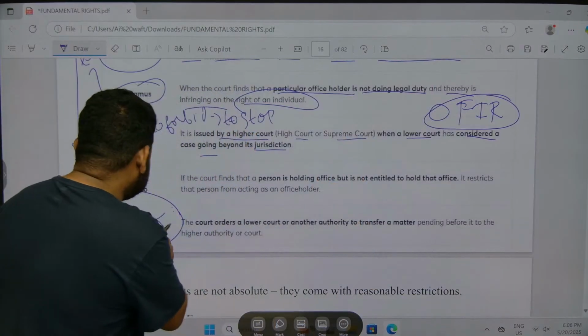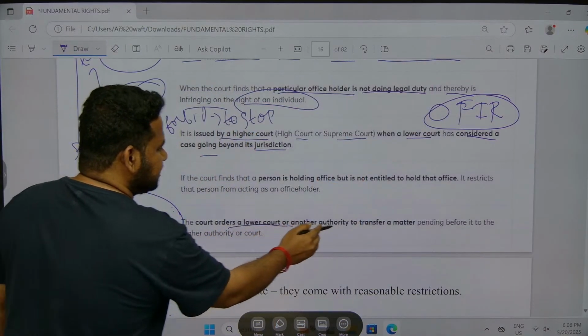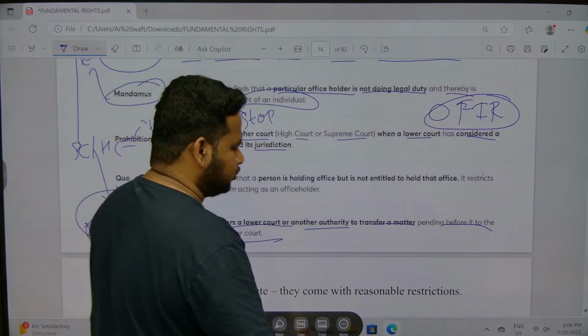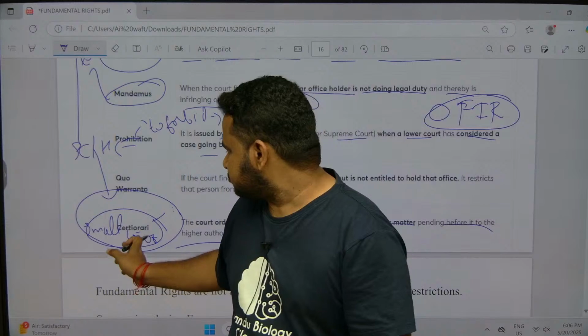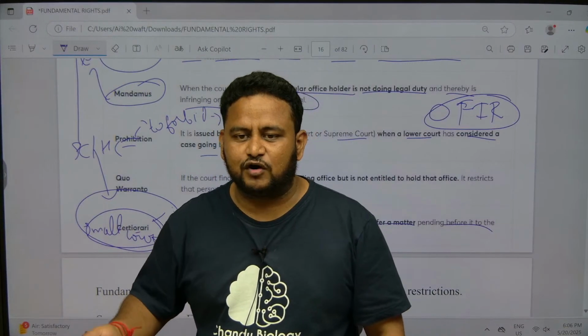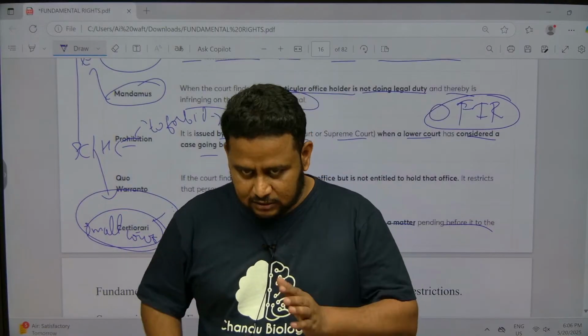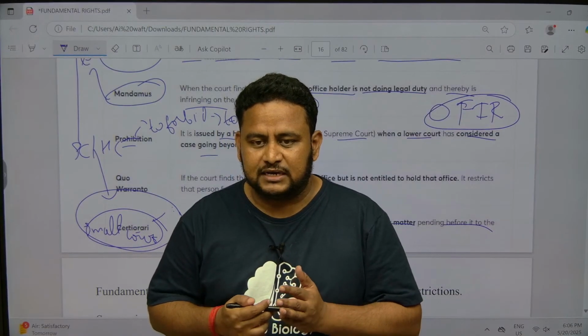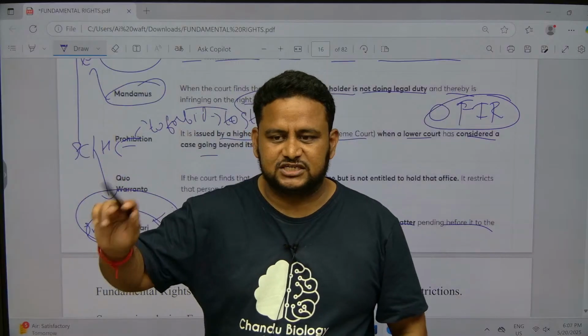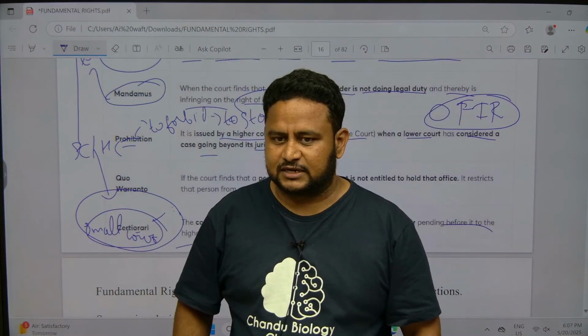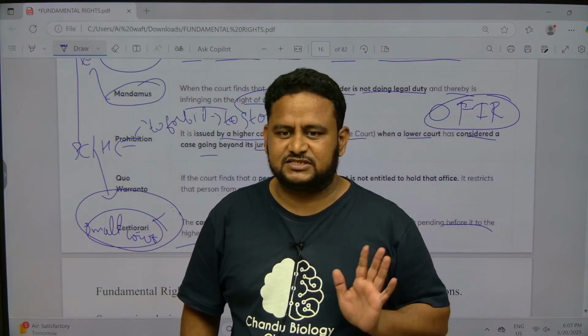Now, what do you mean by certiorari? The court orders a lower court or another authority to transfer a matter pending before it to the higher authority or court. Here certiorari means to be informed or to be certified. Certiorari has the power to stop the judgment. Even an already passed judgment can be quashed. Suppose a lower court has already passed the judgment.